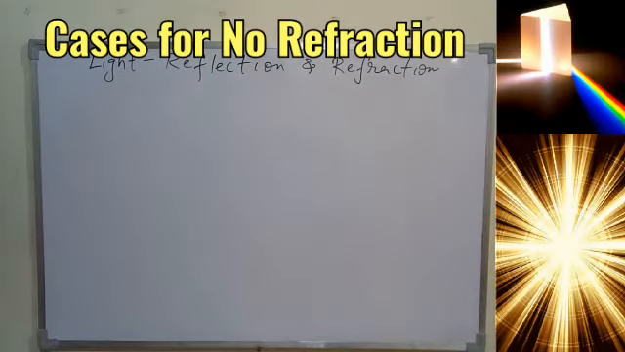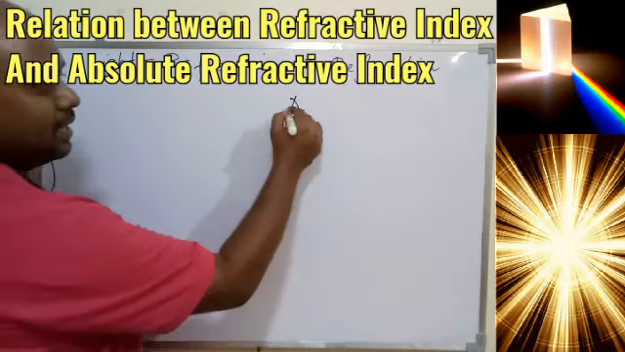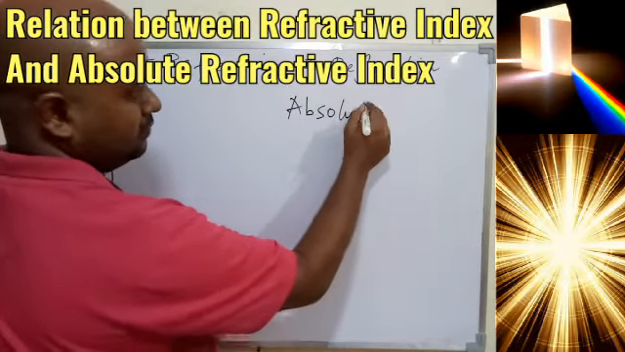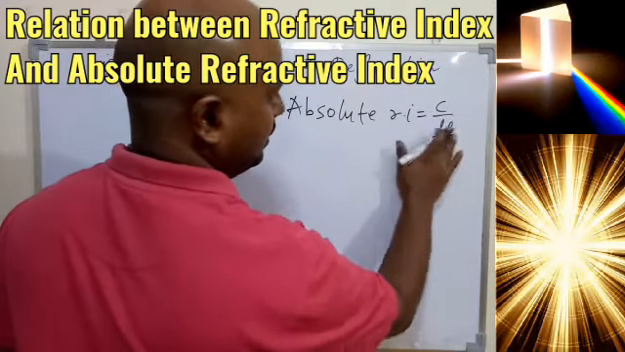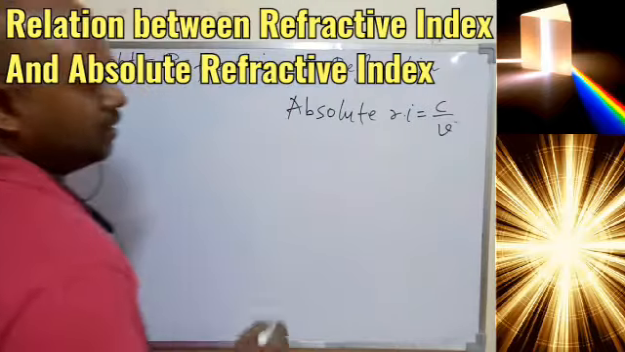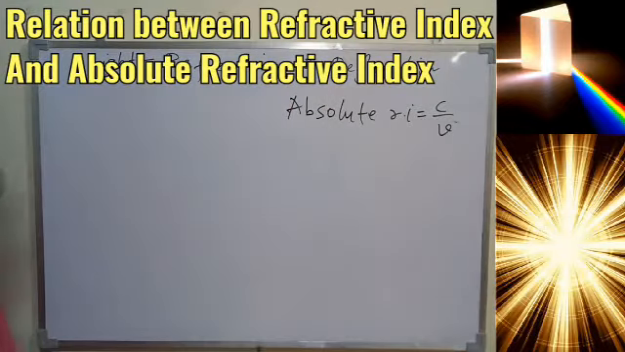Now let's move to the next concept. Now we understood the meaning of absolute refractive index, that is C upon V. Based on this we are going to derive one more equation, and that will help us to do the numericals also. So let's take an example.